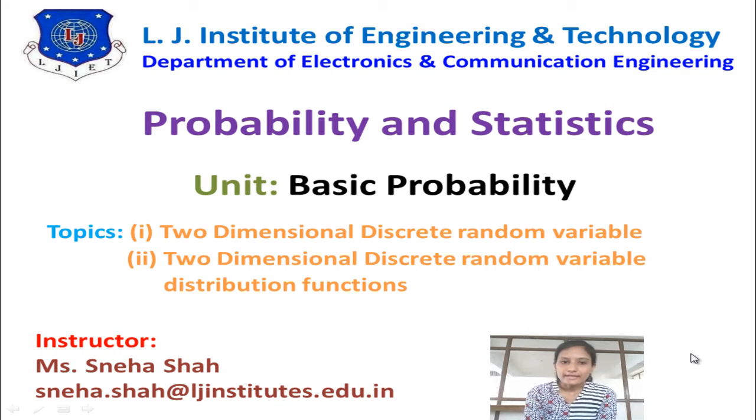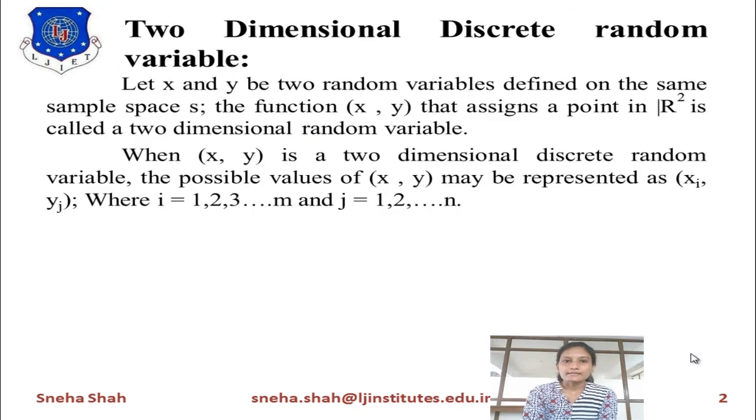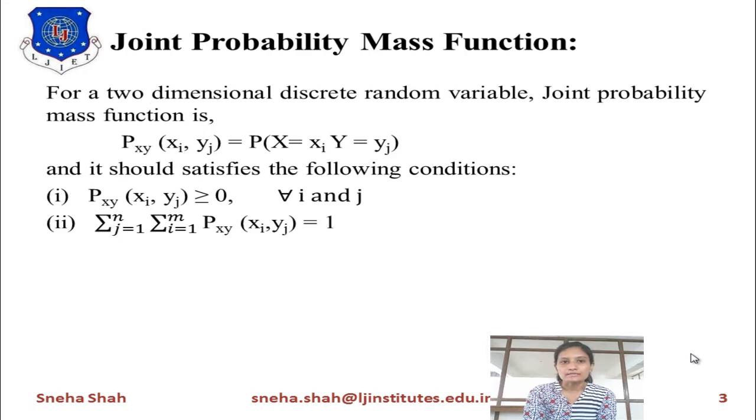In the last session, I had explained two-dimensional discrete random variables and some of the functions of two-dimensional discrete random variable distribution functions from the subject of probability and statistics. Two-dimensional means we take a function in x and y coordinates, and discrete means a countably infinite or finite number of random variable outputs.